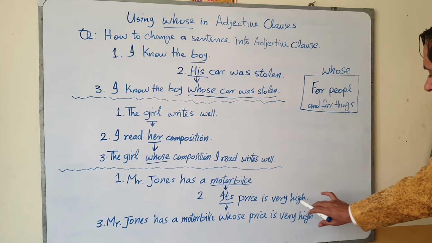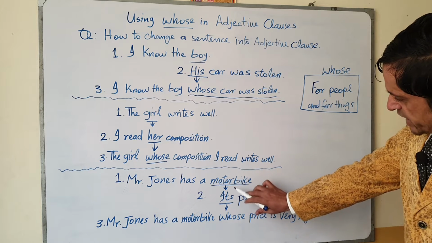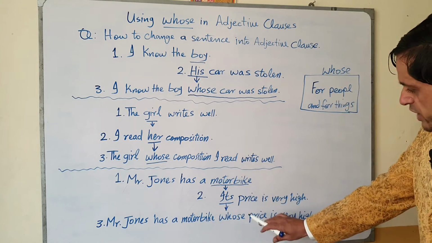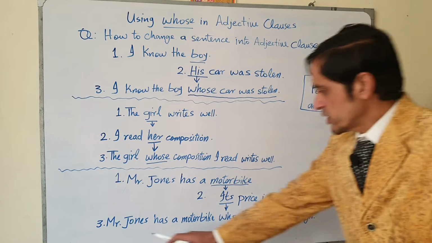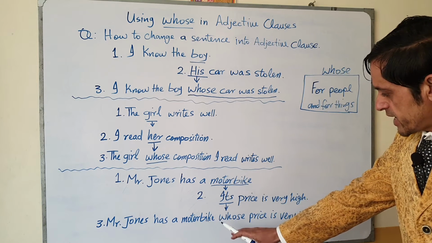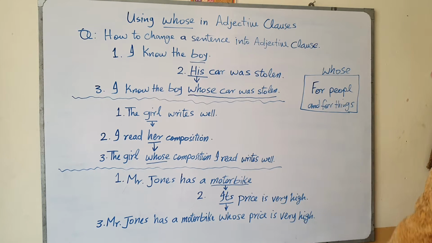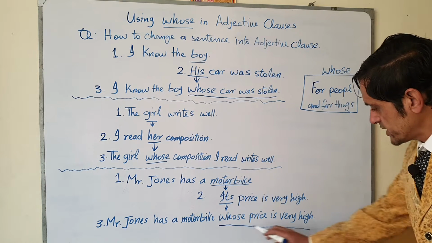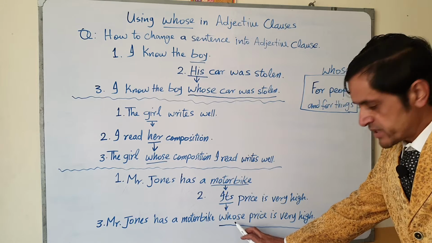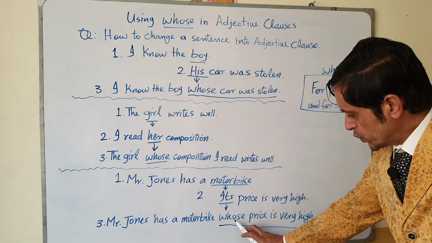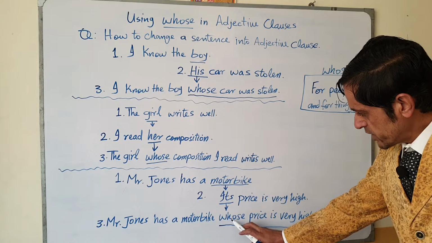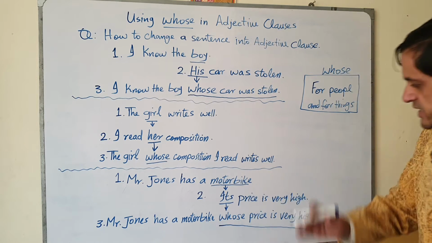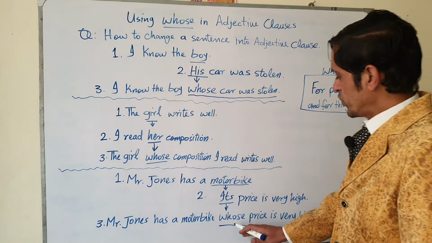Its price is very high. So motorbike, its price, it modifies this motorbike. And now we are going to change it into an adjective clause. So Mr. Jones has a motorbike whose price is very high. Whose price is very high, this is an adjective clause started with the possessive adjective whose, and this possessive adjective modifies this its, and this modifies this bike. So in this case we can make an adjective clause with whose.